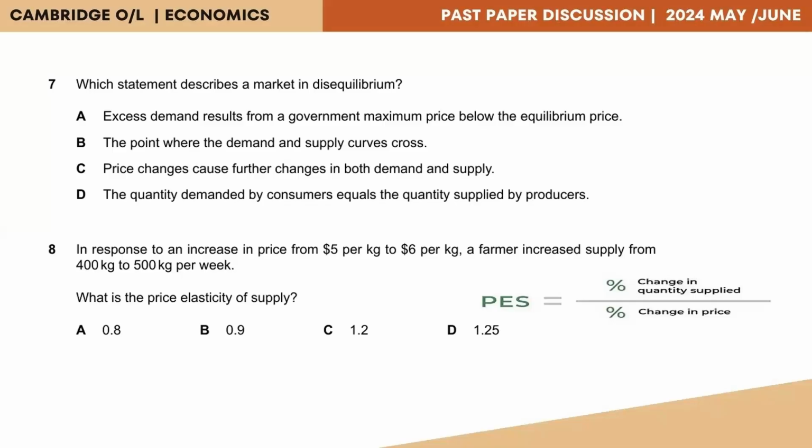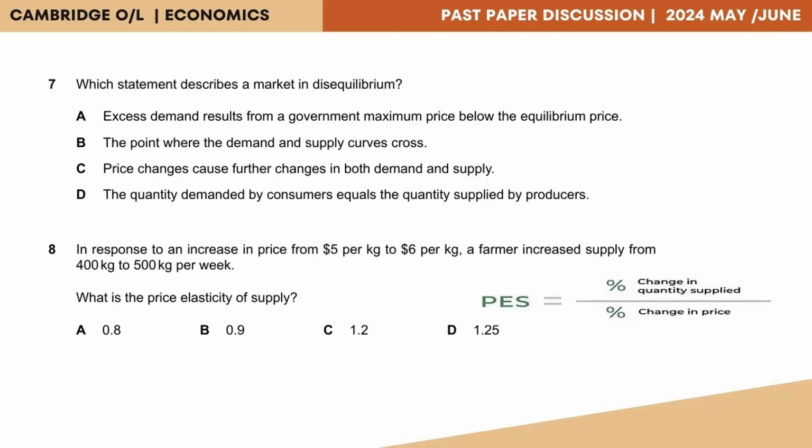Option A, excess demand results from a government maximum price below the equilibrium price. Excess demand is a situation where the demand exceeds the supply. And yes, it would exist in a situation where the government sets the maximum price, which is generally set below the equilibrium price level. And also, whenever there is an excess demand, there is no equilibrium. Hence, there will be a disequilibrium if there was excess demand.